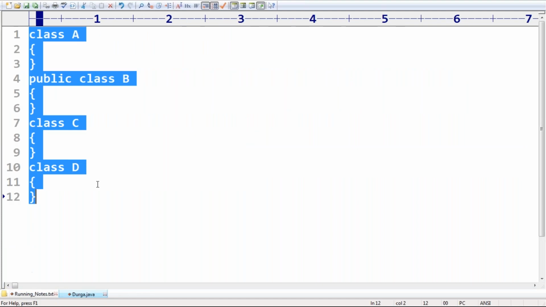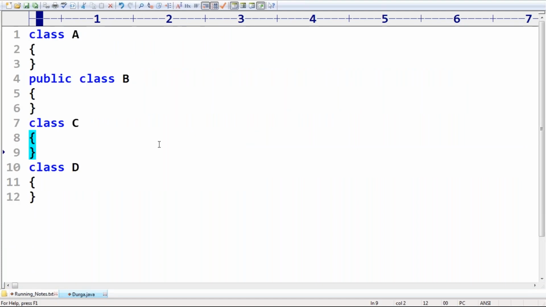Let me repeat again. A Java program can contain any number of classes, but at most one class should be declared as public. If there is a public class, the name of the program and the name of the public class must match. If there is no public class, then we can use any name for the Java program, no restrictions. Any doubt?